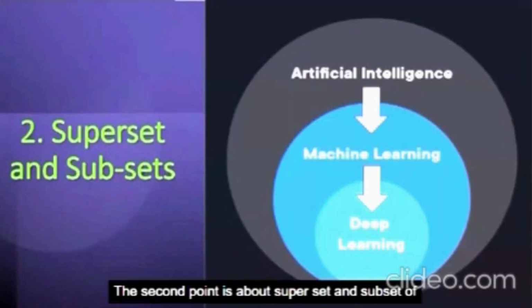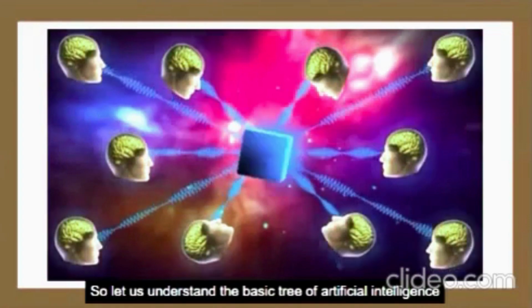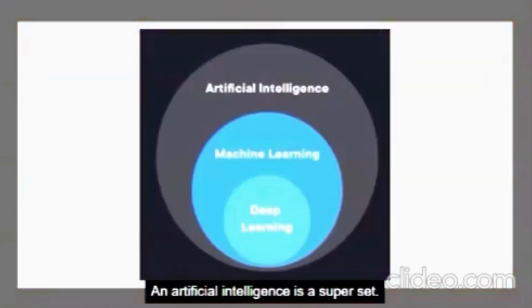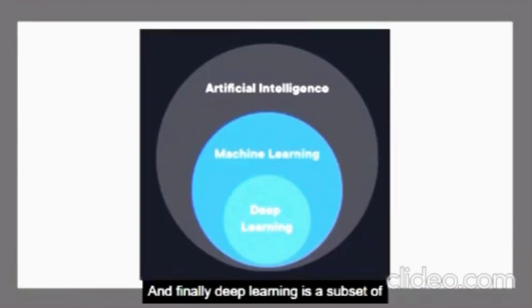The second point is about superset and subset of AI, ML and DL. So let us understand the basic tree of the artificial intelligence concept. Well, artificial intelligence is a superset, machine learning is a subset of artificial intelligence, and finally, deep learning is a subset of machine learning.